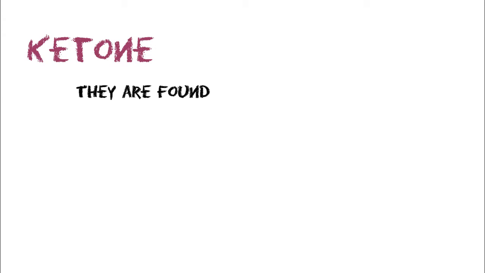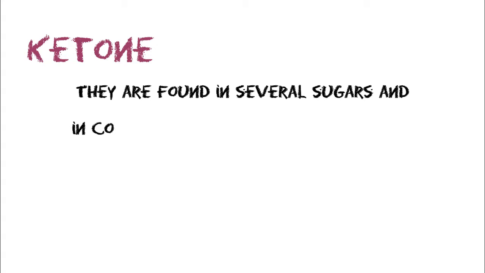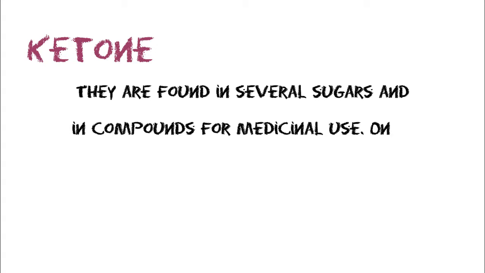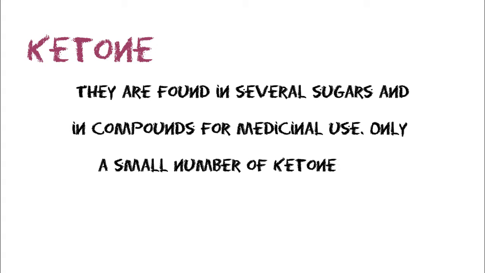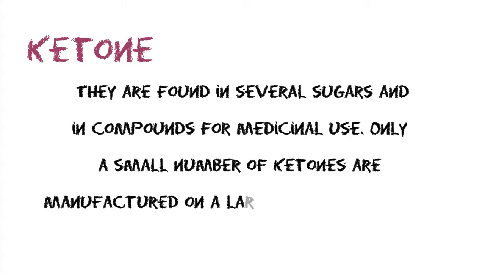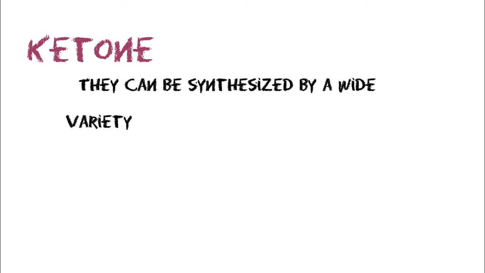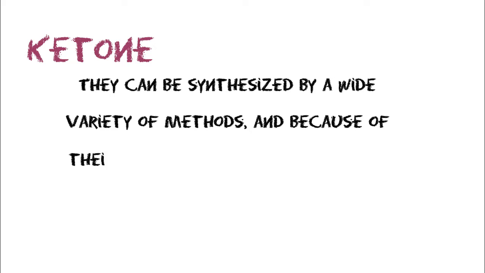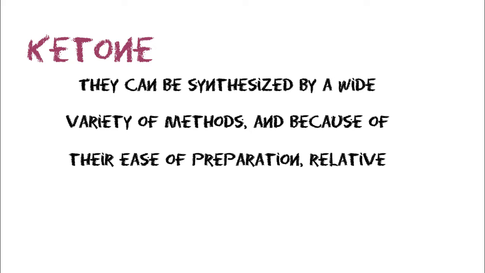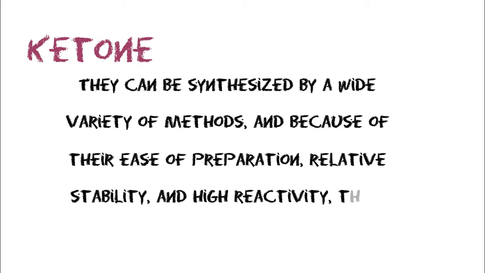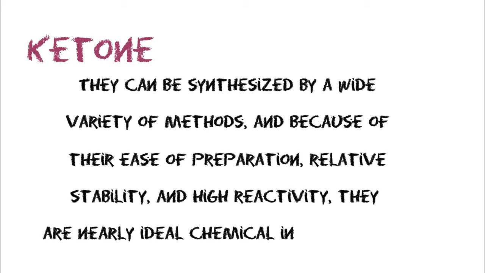Ketone. They are found in several sugars and in compounds for medical use. Only a small number of ketones are manufactured on a large scale in industry. They can be synthesized by a wide variety of methods, and because of their ease of preparation, relative stability, and high reactivity, they are nearly ideal chemical intermediates.